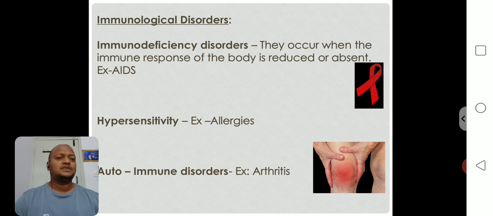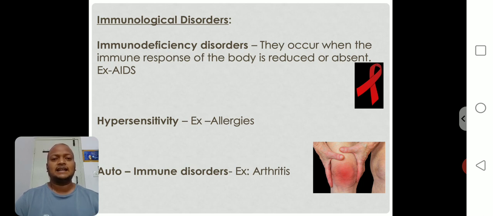Immunodeficiency disorders occur when the immune response of the body is reduced or absent. What is meant by immune response?